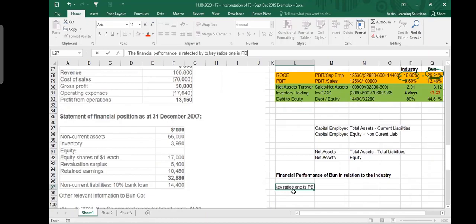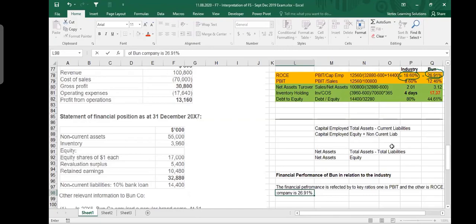One is PBIT and the other is ROCE. We can see that. So first ratio, I will go in the same order. First is ROCE, so I will speak about ROCE first. We can see that the ROCE of one company is 26.91, you must mention it.